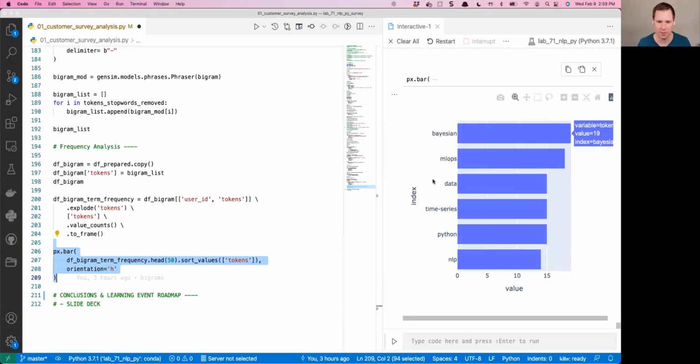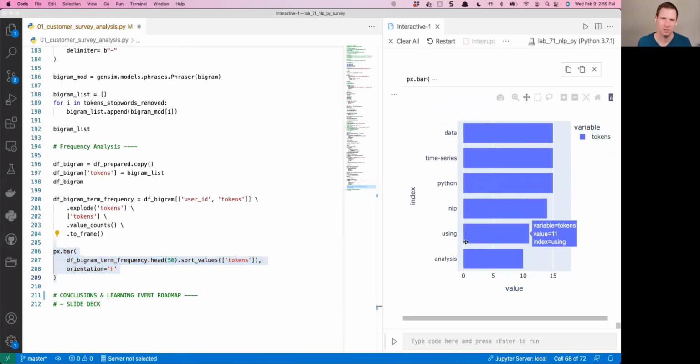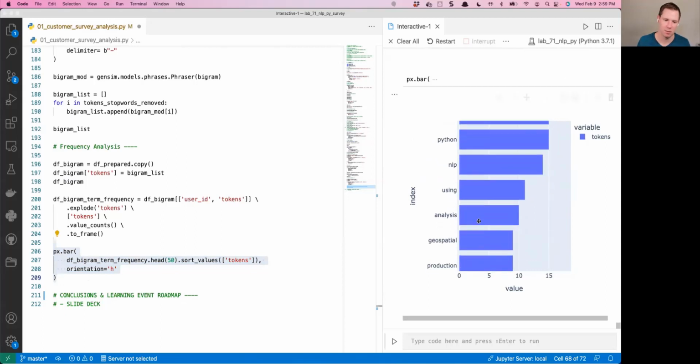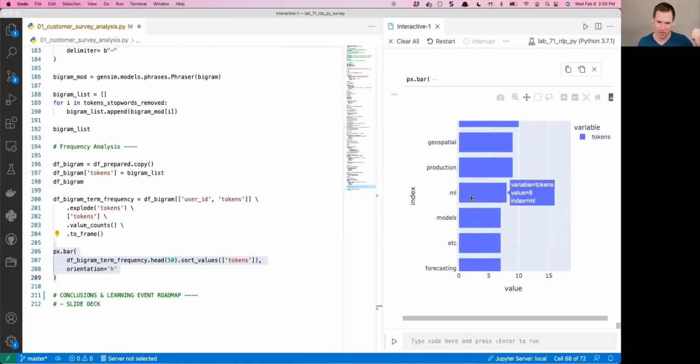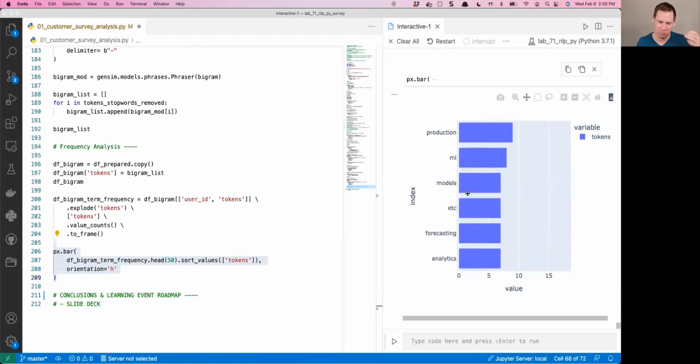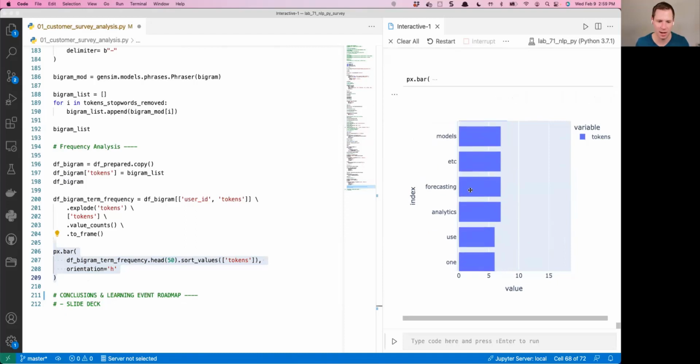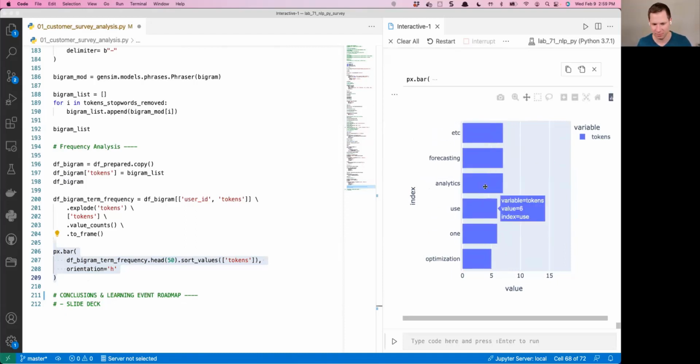Bayesian, MLOps, data, we're going to toss that one. Data doesn't mean much to us. Time series, yes. Python, yes. NLP, yes. Using, doesn't mean much. Analysis, doesn't mean much. Geospatial, yes. Production, yes. ML, obviously. Models, same thing. Forecasting, all right, let's double down on time series. Analytics, obviously. Use, doesn't mean much.